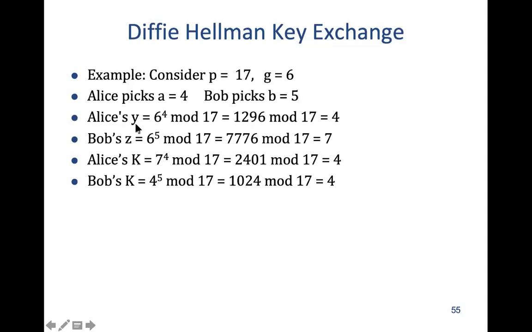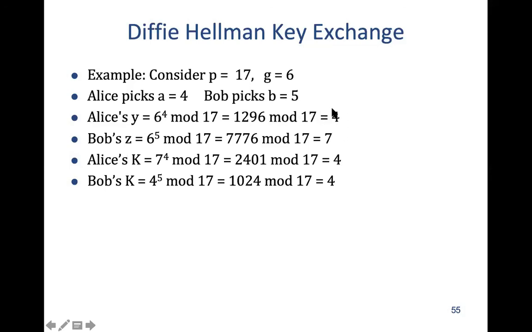Alice calculates the value Y equal to 6 raised power 4. Y is a value that is to be exchanged. So Alice calculates G raised power her own private key, which is 4, mod 17, which is 1296 mod 17, equivalent to 4.